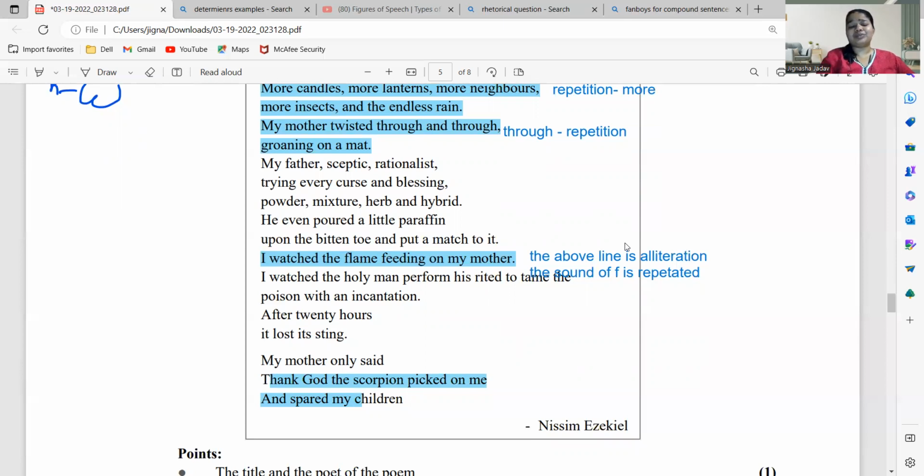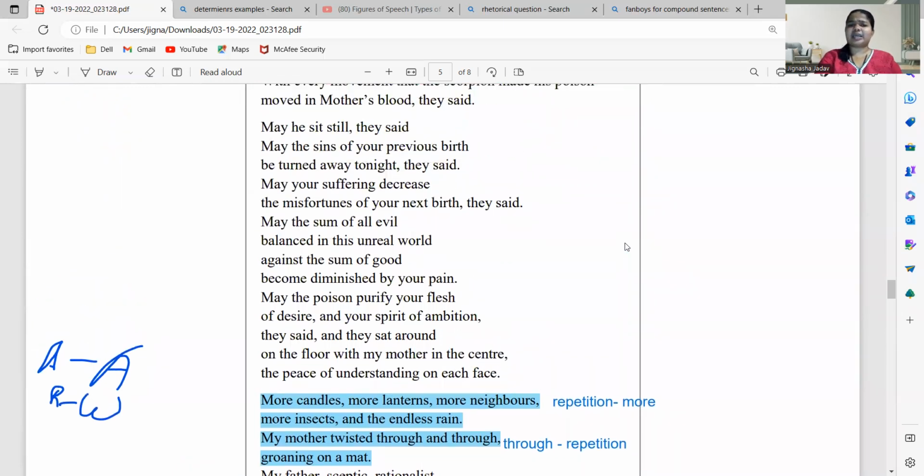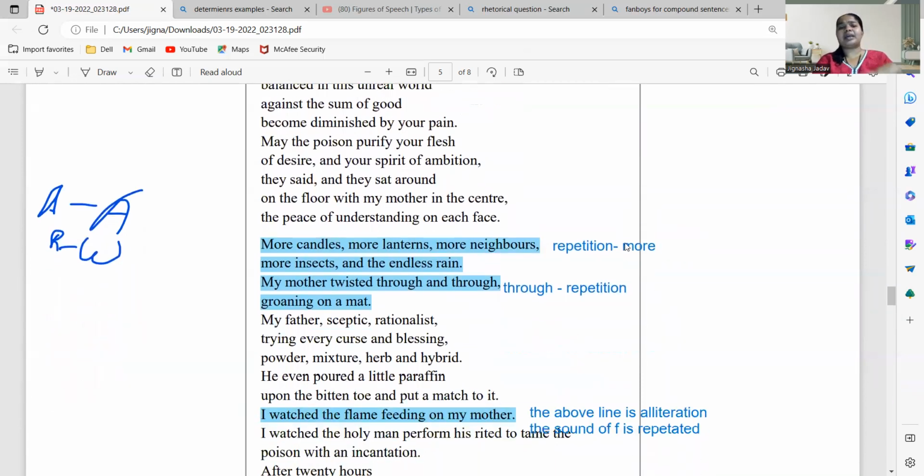Over here, you see the love of a mother. So much is happening to her. She was bitten by a scorpion, she is in so much pain. Here all the people are fully into superstition. They're trying to tell her that it might be your past evil, the flaws of your previous birth, and your suffering will now decrease. Then there is the Pandit who's coming and doing all the candles, lanterns, powders, herbs and hybrids, mixing everything. Her husband is doing something else. The poor woman is sitting in the center, with people sitting around covering her.